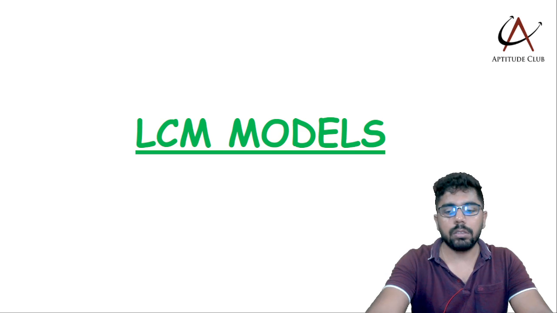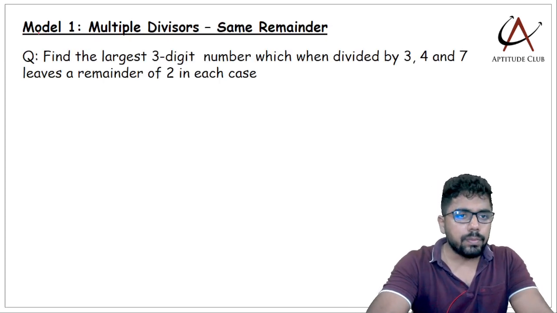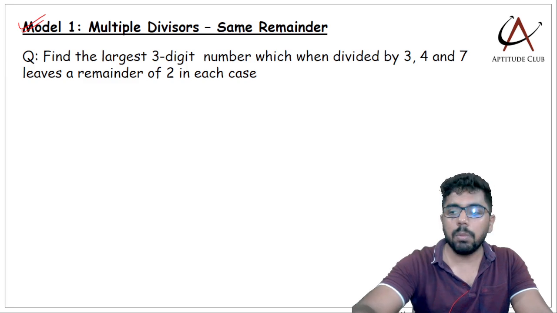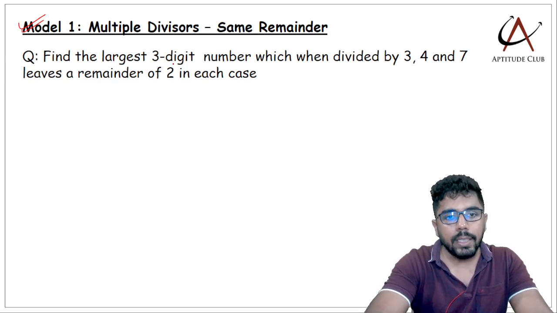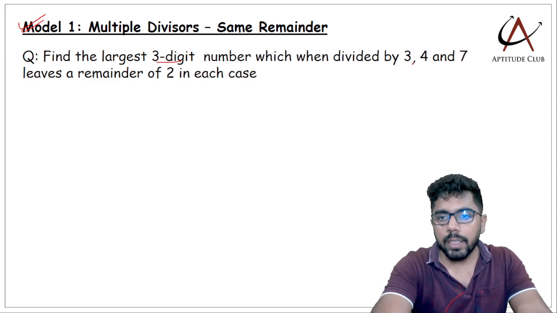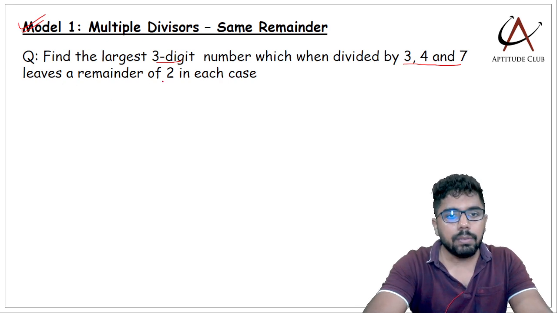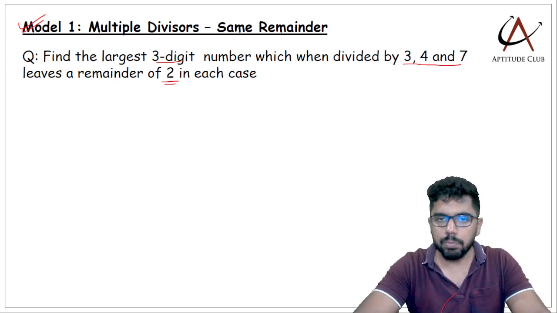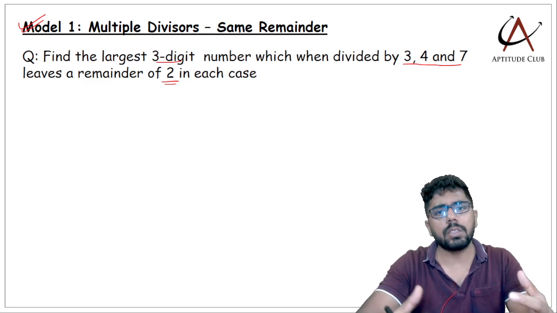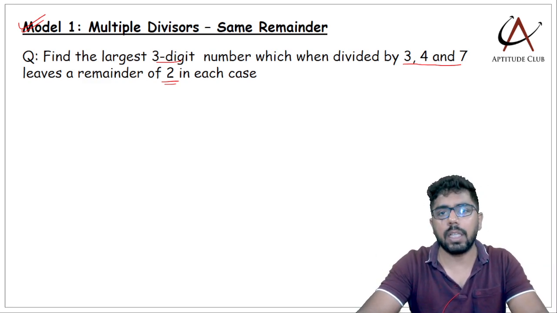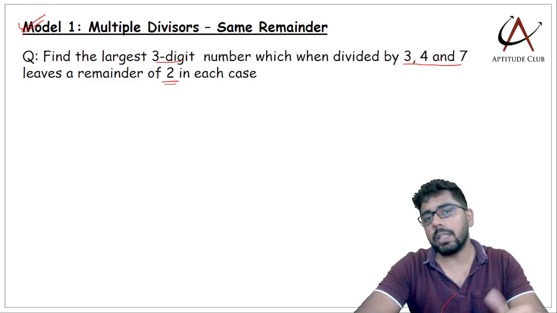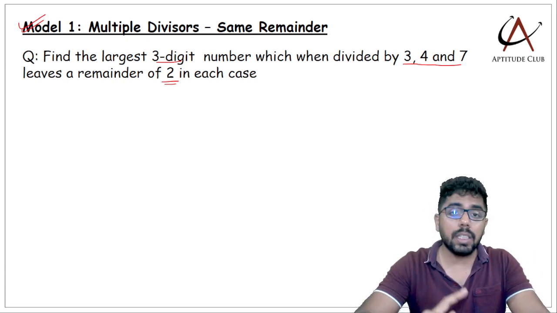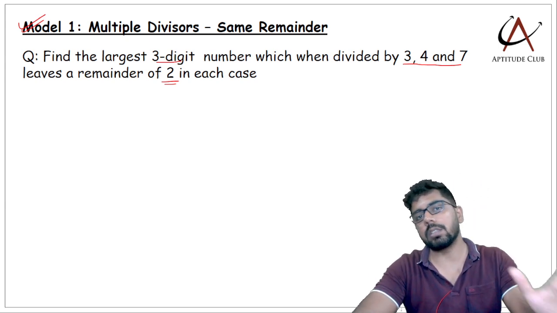So let's begin today's session. The first model is the multiple divisors but same remainder model. Now think about this. Let's look at this question. Find the largest 3-digit number which when divided by 3, 4 and 7 leaves a remainder of 2 in each case. You would have seen such questions if you have solved LCM questions before, and from the question it is pretty much evident why the model is named multiple divisors and same remainder. The number here is getting divided by 3, by 4 and by 7. So multiple divisors. But in each case I am getting the same remainder. So multiple divisors, same remainder.